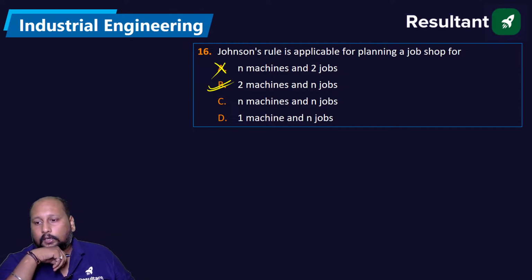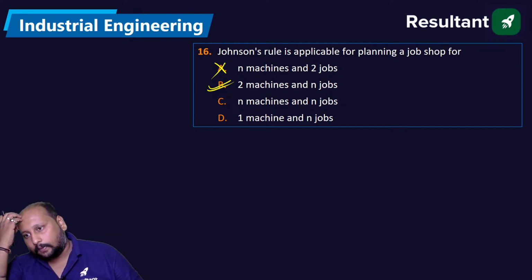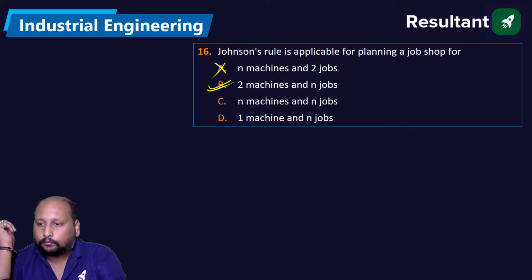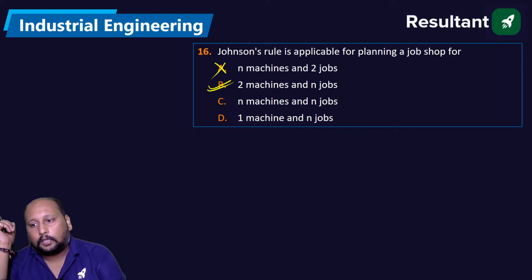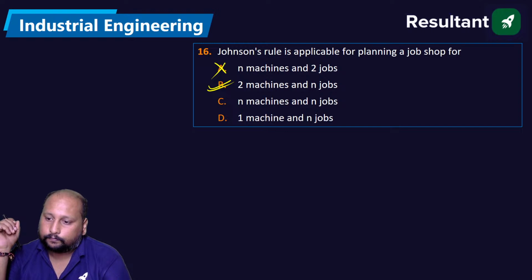Very good, Prateek. Very good, Subhadeep. Correct answer, B is correct. Yes, Jay, done. Perfect. Next question. Jay, try to solve this one also: 2 machines on n jobs.